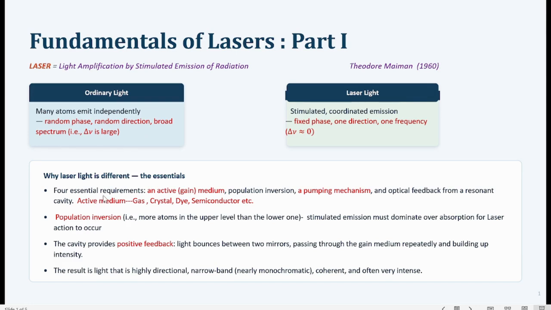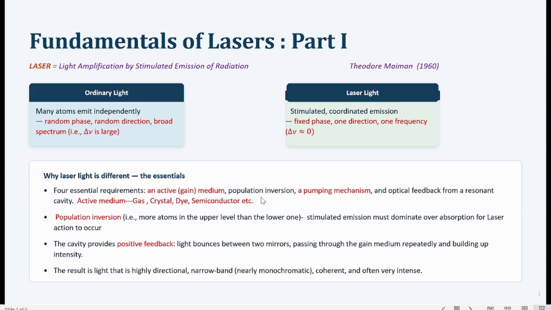Here I have listed the 4 essential requirements for the emission of laser light. The first requirement is the presence of an active or gain medium, which is actually a gaseous material or a crystal or some dye, or it may also be a semiconductor like gallium arsenide. This active medium is a very important component for laser emission.